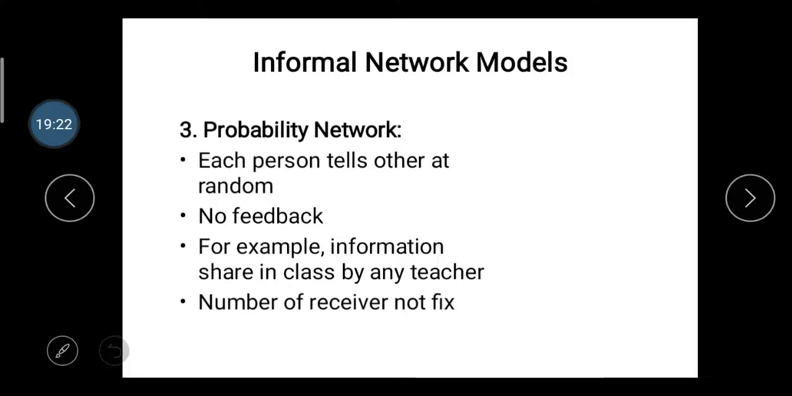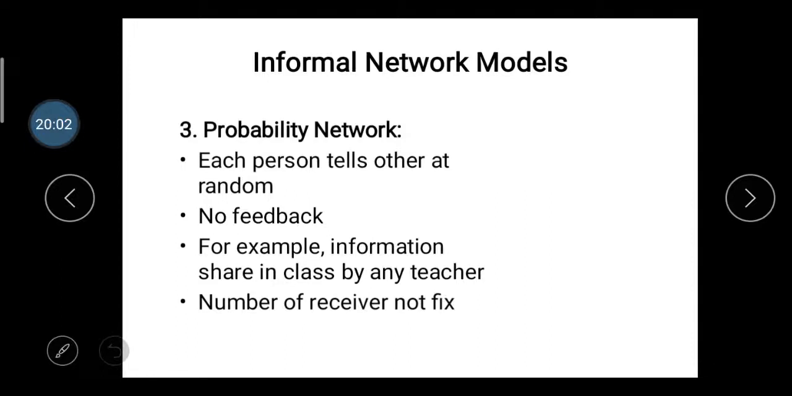Probability network: each person tells others at random. Probability, in Gujarati, you can say it is like sunshine. Probability means not defined; in the communication they cannot define or be clear about the way, but they can tell another person randomly. They are not clear about the communication or the information, but they can tell it randomly to any person. So it's called the probability network.